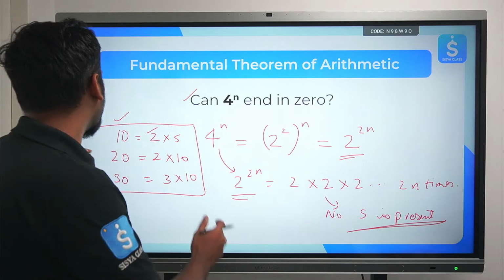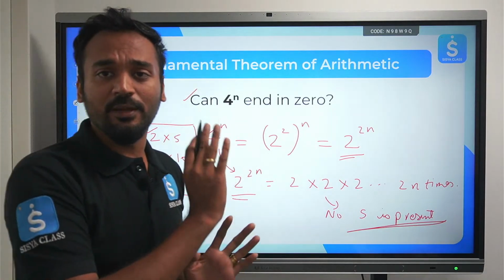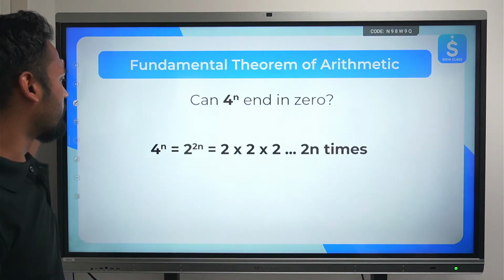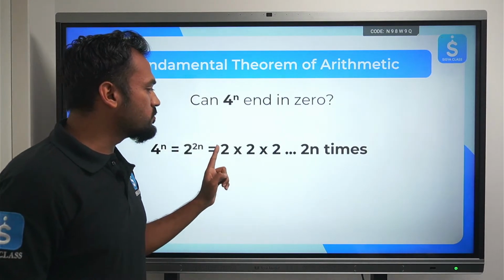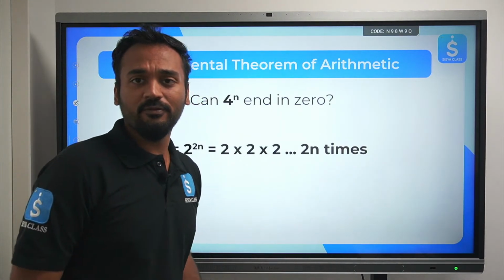Clear? Let me summarize it once again step by step. Once again, let's revisit this. 4 to the power n can be written as 2 to the power 2n, which can further be written as 2 times 2 times 2, 2n number of times. Clear?